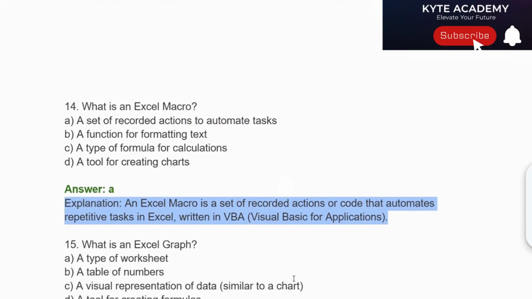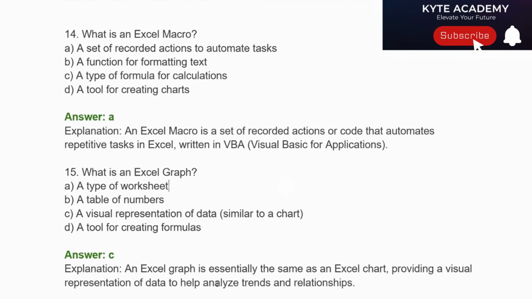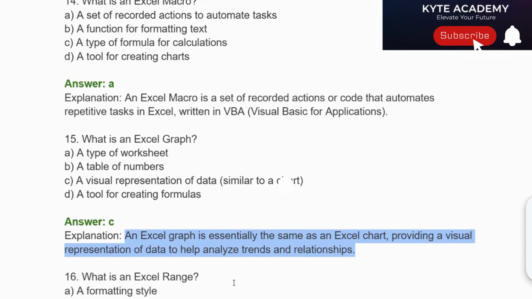Question number 15. What is an Excel graph? Option A, a type of worksheet, a table of numbers. Option C, a visual representation of data similar to a chart. Option D, a tool for creating formulas. Correct answer is answer C, a visual representation of data similar to a chart. Explanation. An Excel graph is essentially the same as an Excel chart, providing a visual representation of data to help analyze trends and relationships.